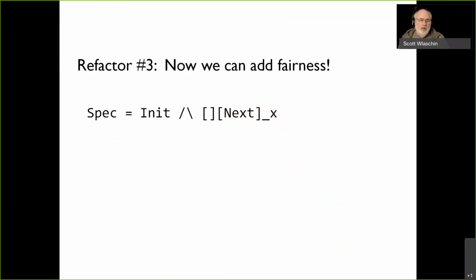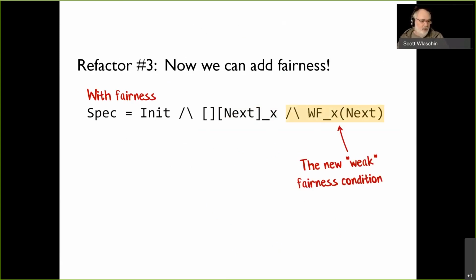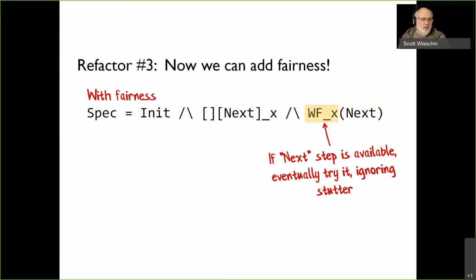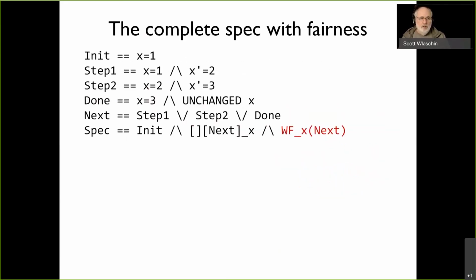Now, finally, we can add the fairness constraint. And this is what it looks like, WF underscore X of next. And I told you the syntax is a bit kind of gnarly. This is called weak fairness. There's actually another one called strong fairness, and I'm really not going to get into the difference. But what this basically says is don't keep going round and round in circles. Try doing the next transition every so often if it's available. Just don't get stuck in a loop. That's all that means.